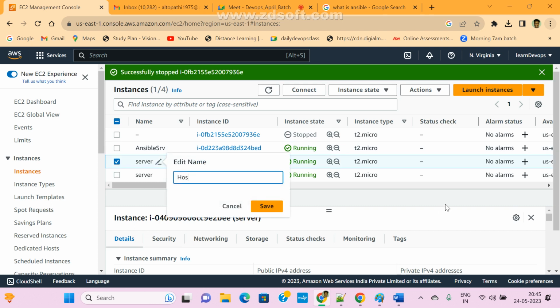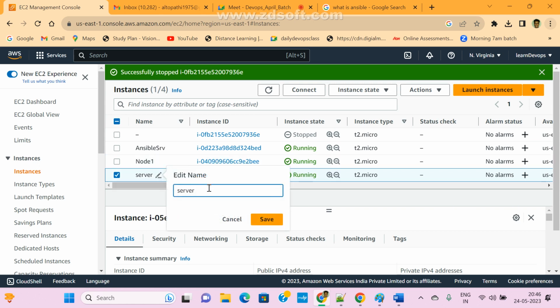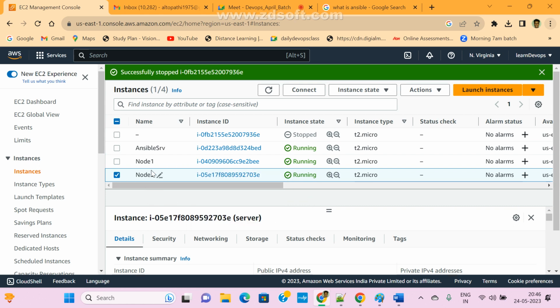Now these are host one or node one, host one or node one, that is your wish. For your understanding purpose, this is node two. Now I have two machines, so these are the clients. This is my server. First let me connect to your Ansible server.